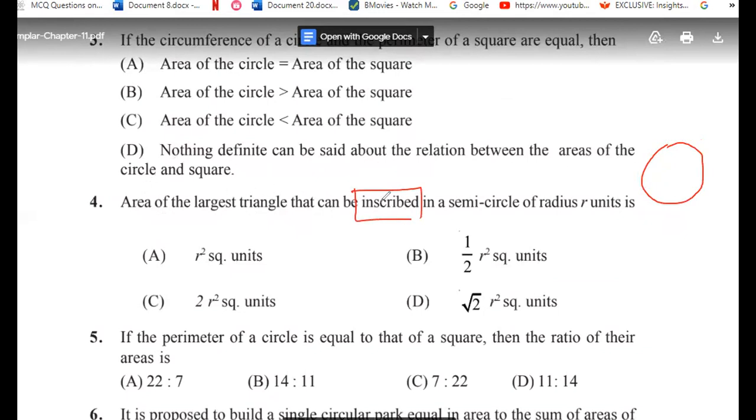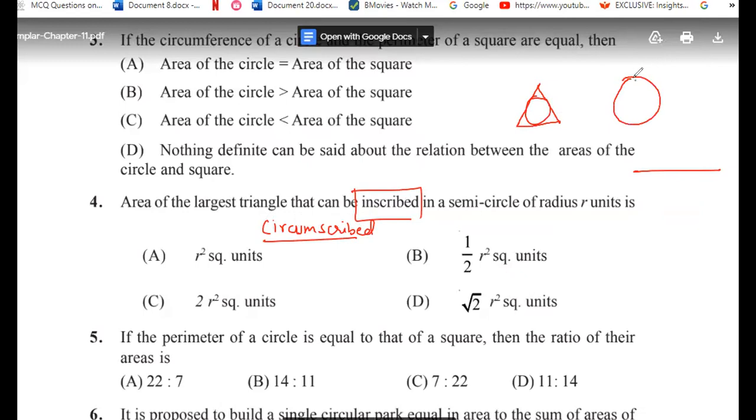So the area of the largest triangle that can be inscribed in a semicircle of radius r means you have a semicircle. If I say a triangle circumscribes a circle, it means it is like this way. If I say a triangle is inscribed in a circle, it means it is like this way. This is inscribed, and this is circumscribed. Got my point?